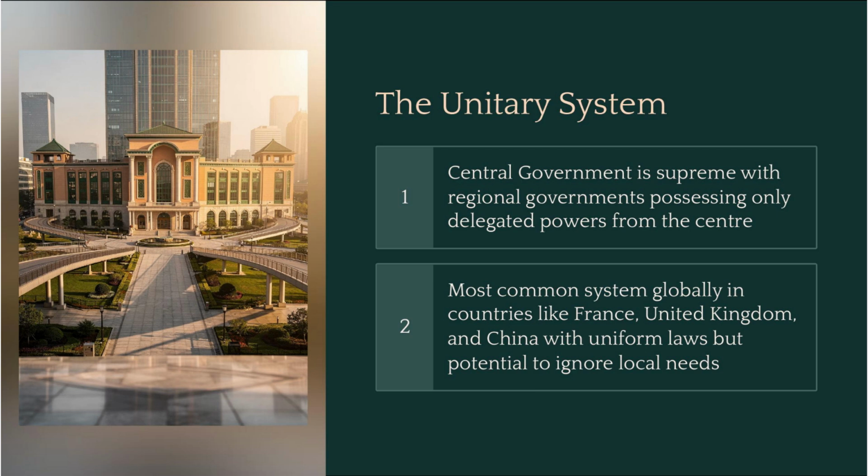In this model, the central government is supreme. Regional governments exist, but they possess only the powers that are delegated to them by the center. This is actually the most common system globally. It is used in countries like France, the United Kingdom, and China. The benefit is uniform laws, but the downside is the potential to ignore local needs.